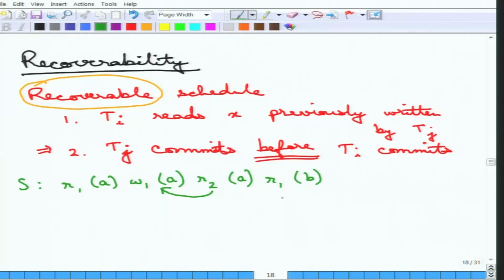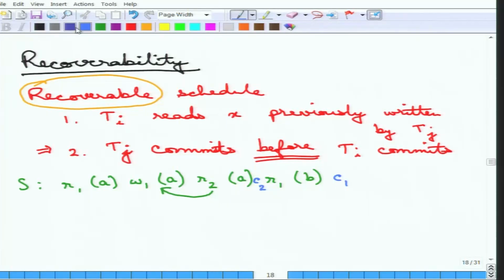Now suppose after this there is a commit C2 here, and then C1 commits here. Is this schedule recoverable? This is not recoverable, because C2 should not be committing before C1 does.